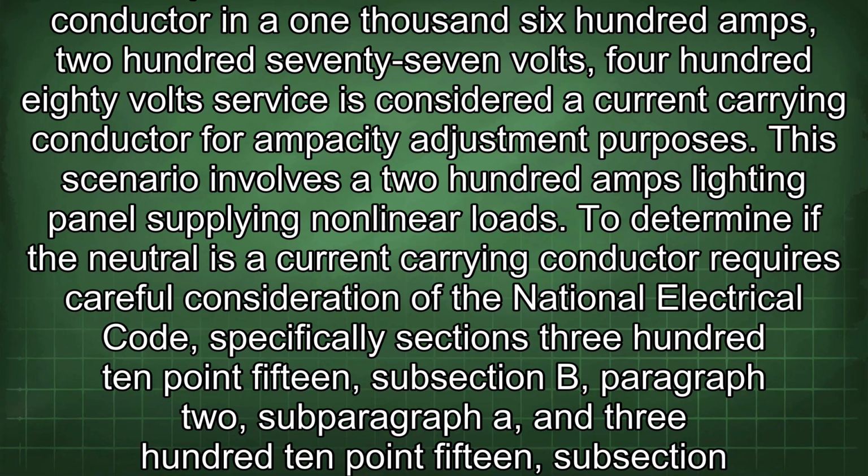The question concerns whether a neutral conductor in a 1600 amp, 277/480 volt service is considered a current carrying conductor for ampacity adjustment purposes. This scenario involves a 200 amp lighting panel supplying nonlinear loads. To determine if the neutral is a current carrying conductor requires careful consideration of the National Electrical Code, specifically sections 310.15(B)(2)(a) and 310.15(B)(4)(c).